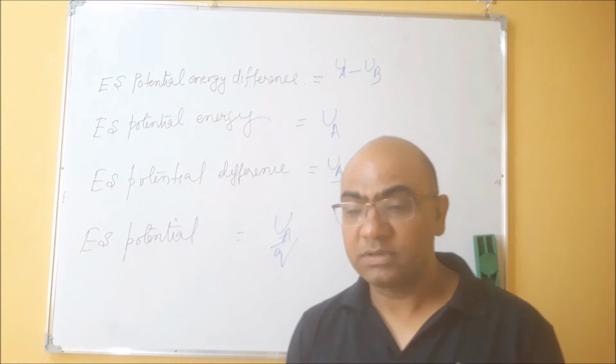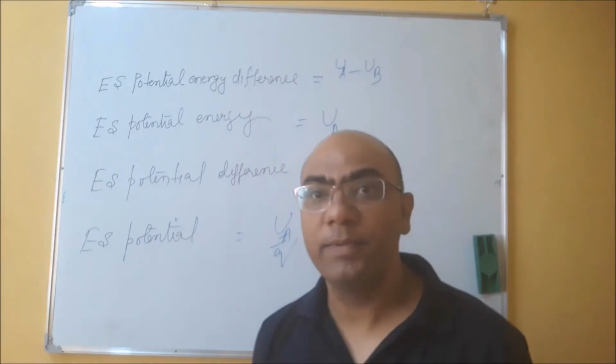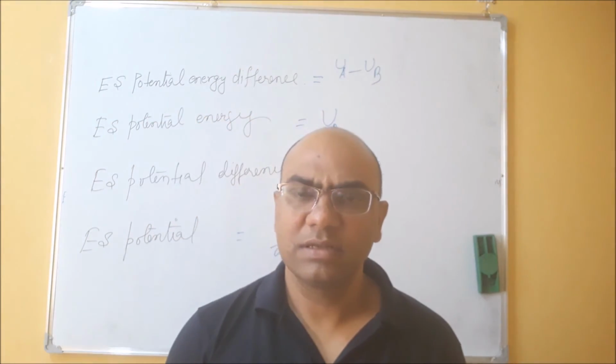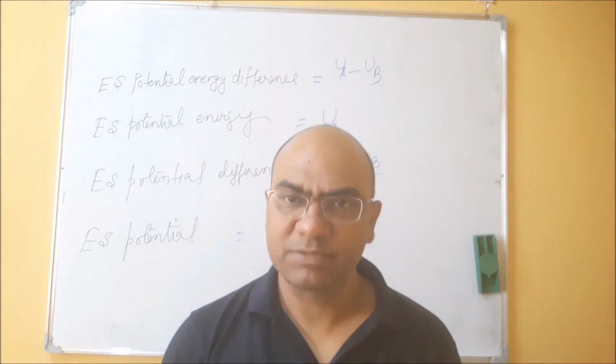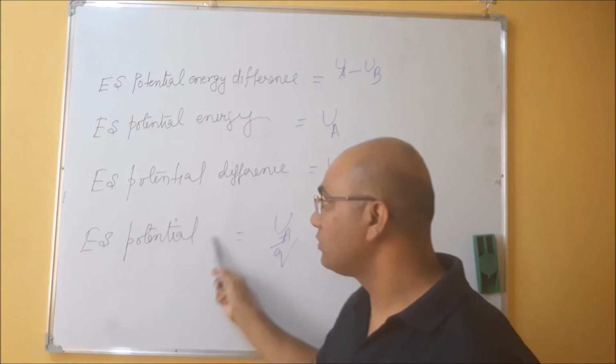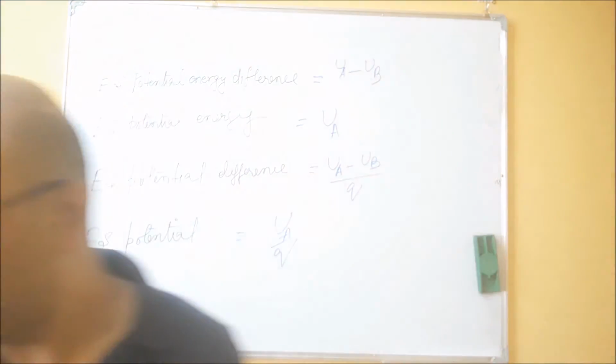I hope the difference between the potential energy and potential is clear to you, and if it is clear, then let's see the mathematical expression for electrostatic potential and electrostatic potential difference.